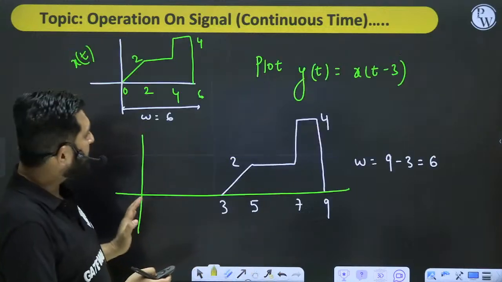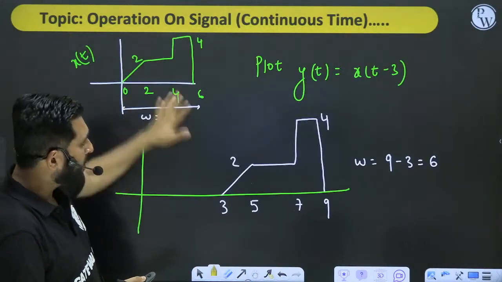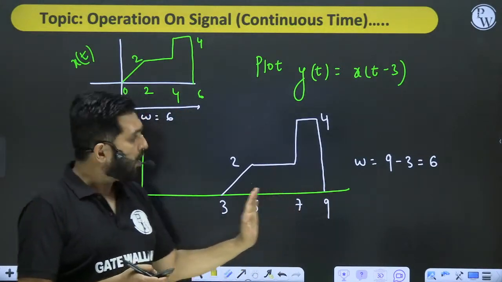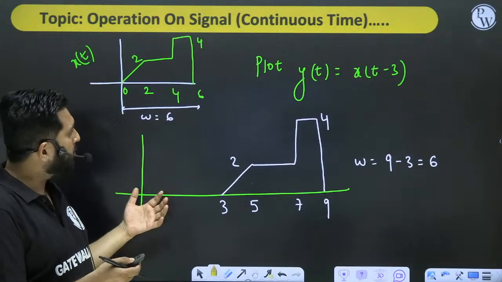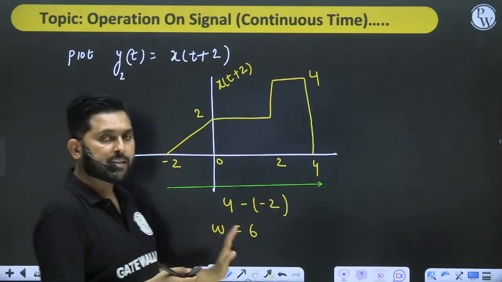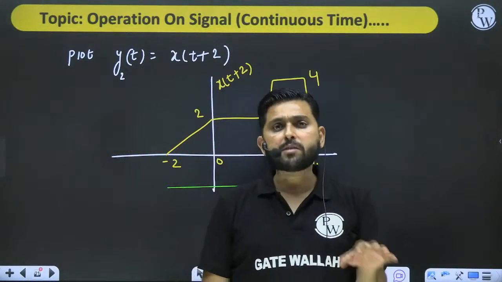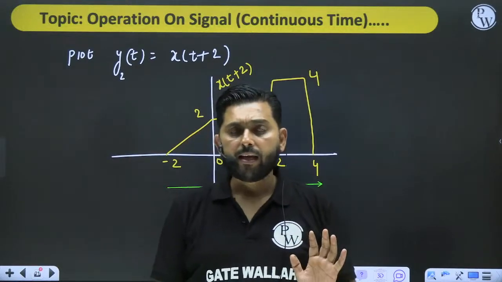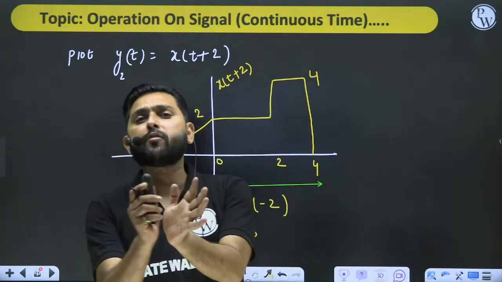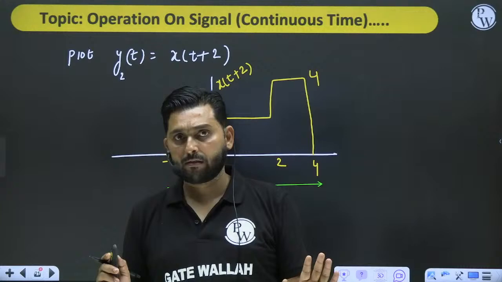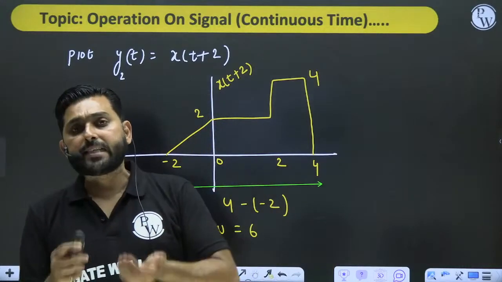So the complete signal is now shifted towards the right or left by this amount. Is this point clear to you? So that's the meaning of the time shifting operation.